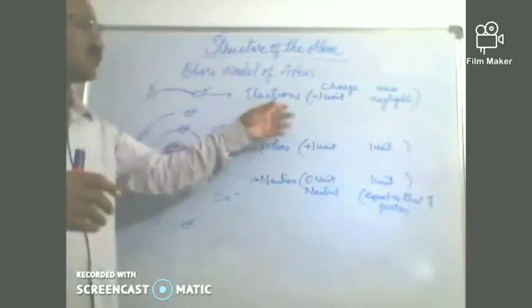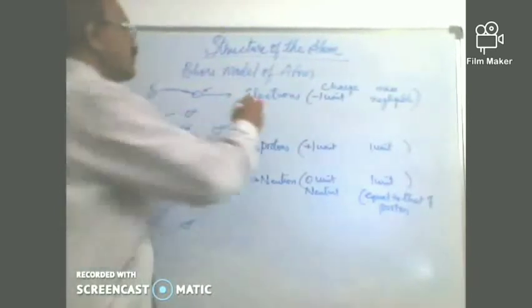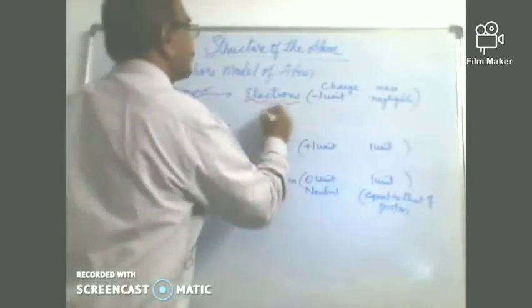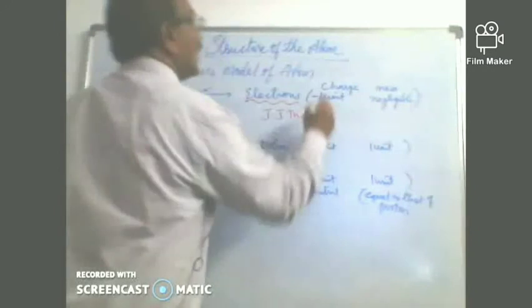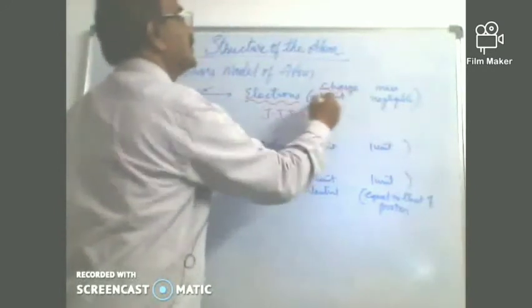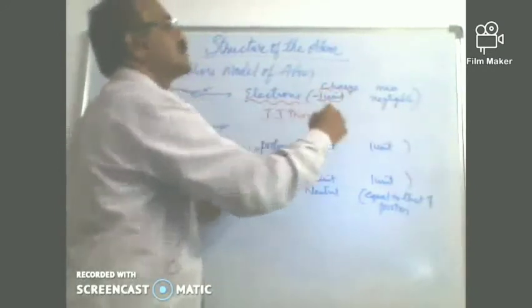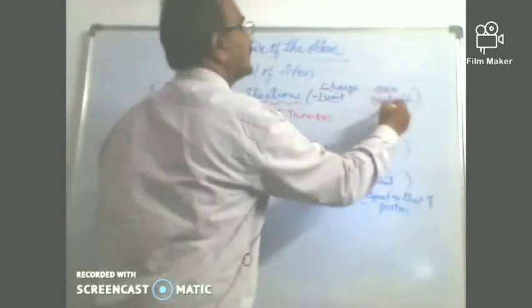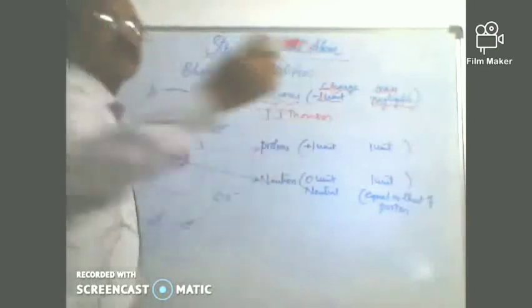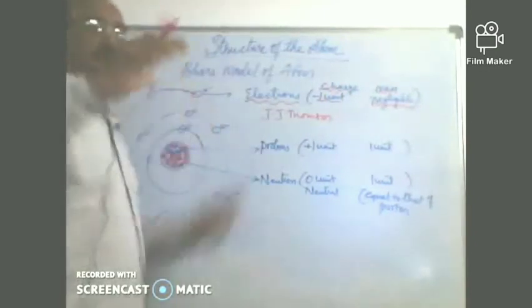Now these are electrons. Electrons were discovered by J.J. Thomson. And what is the charge of these, children? The charge of it is -1 unit, and the mass is negligible. It is very insignificant in the total mass of the atom.